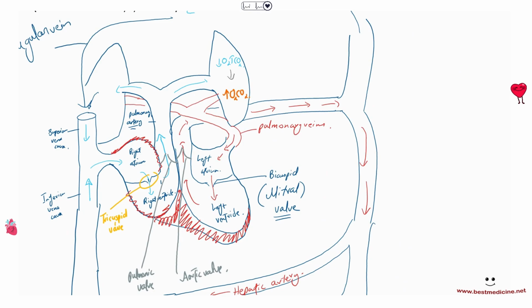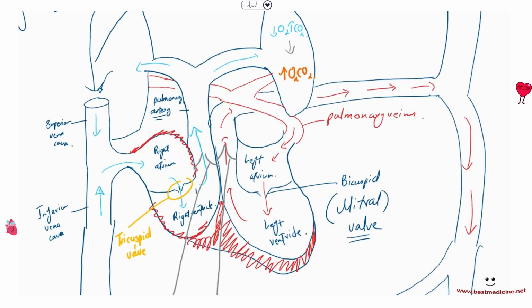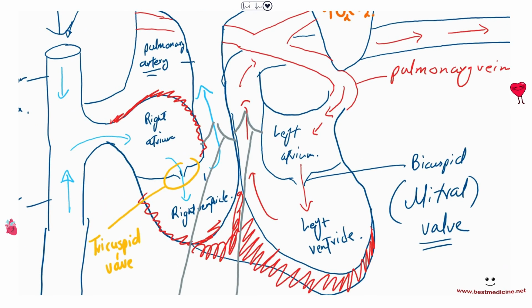Now, the contraction of the heart is actually stimulated by an area of special kinds of cells called the pacemaker cells in the right atrium. So right atrium has a special place here. I'm just gonna draw it in purple.